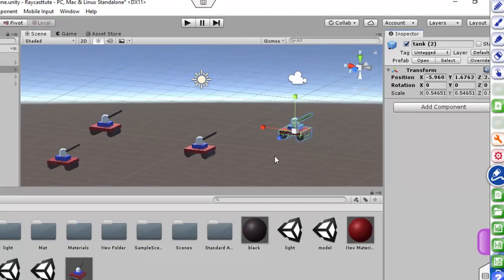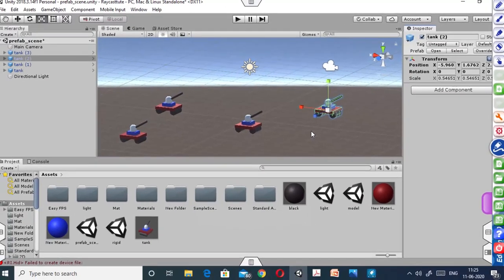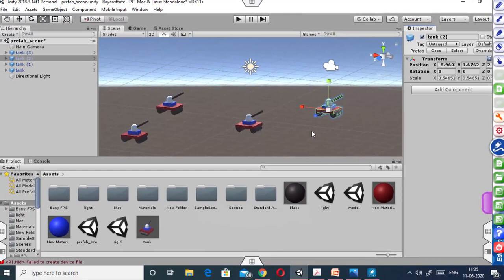So there are many occasions in games where we can use the concept of prefab. For example, if I am using a machine gun, a machine gun can emit a thousand bullets in a single minute. So what are bullets? Bullets are nothing but prefabs, because each and every bullet will have the same properties, like same size, same material, same texture. So we can create these bullets using prefab.